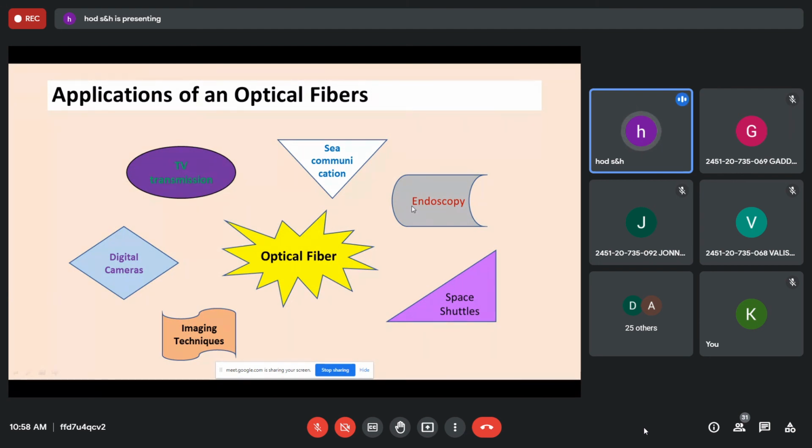Suppose you are taking an equation, for example, numerical aperture is sin im, that is root of n1 square minus n2 square. Then you should explain what is n1 and n2. n1 and n2 are refractive indices for core and cladding, and im is the maximum acceptance angle. Like that, it's not MSET. At least you write the concept for a given expression. Then you will get the full marks.